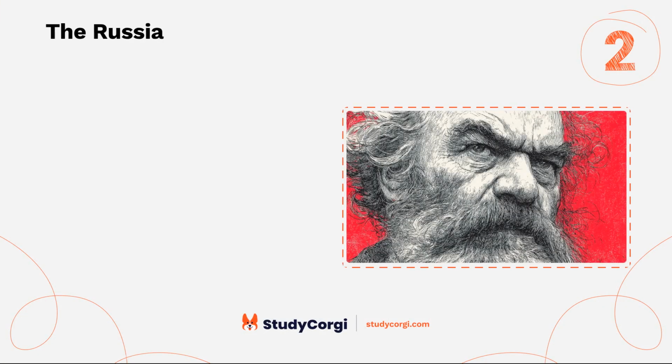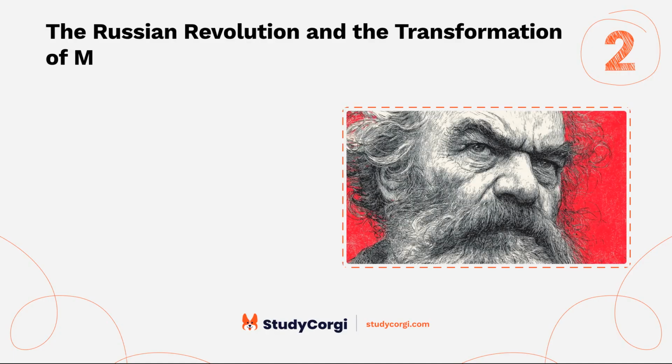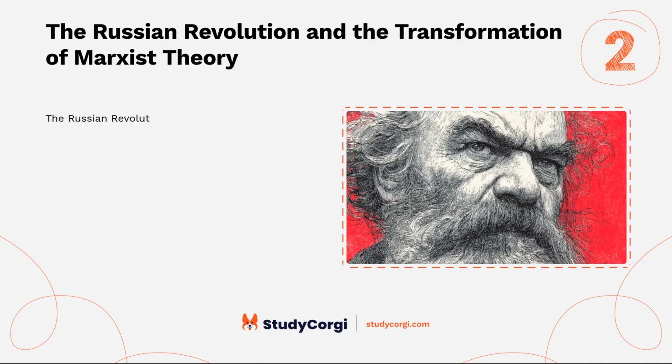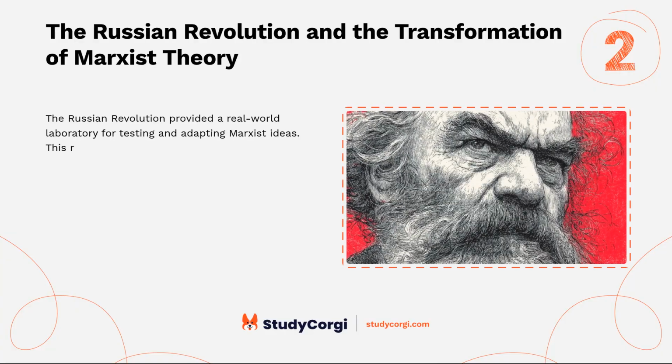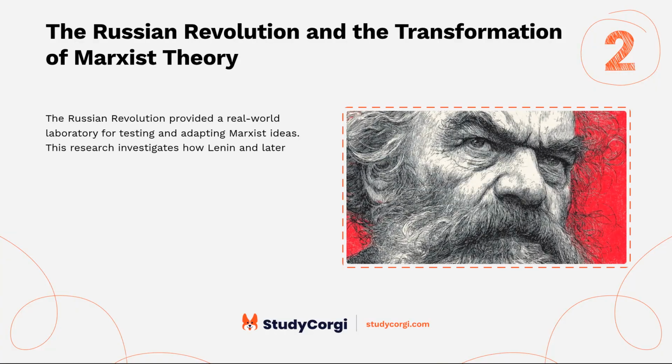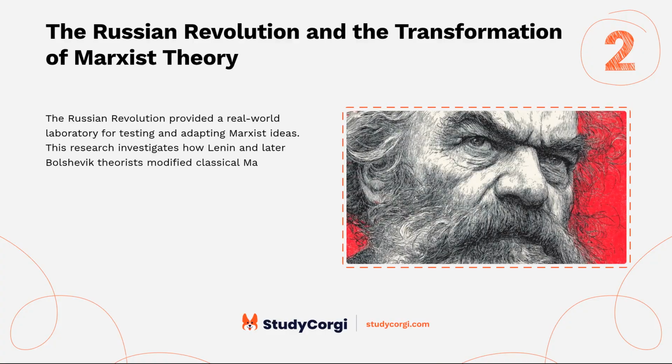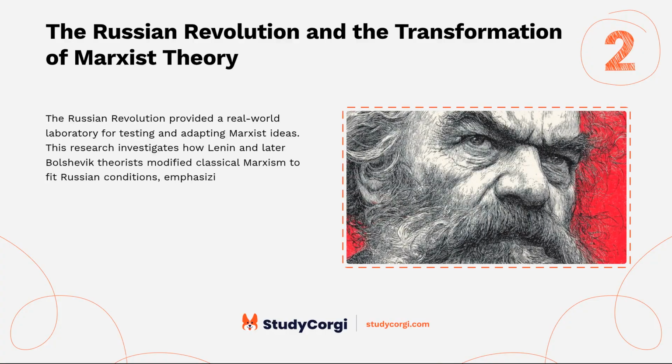The Russian Revolution and the transformation of Marxist theory. The Russian Revolution provided a real-world laboratory for testing and adapting Marxist ideas. This research investigates how Lenin and later Bolshevik theorists modified classical Marxism to fit Russian conditions, emphasizing concepts like the